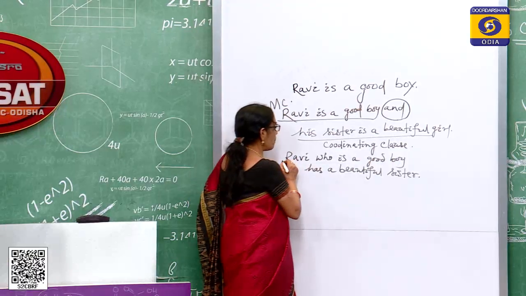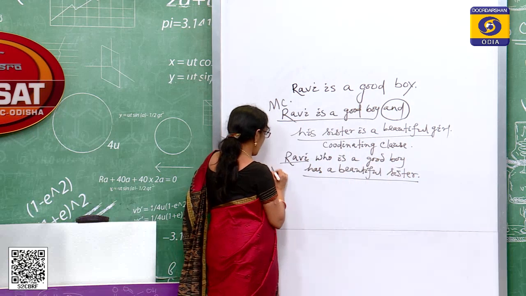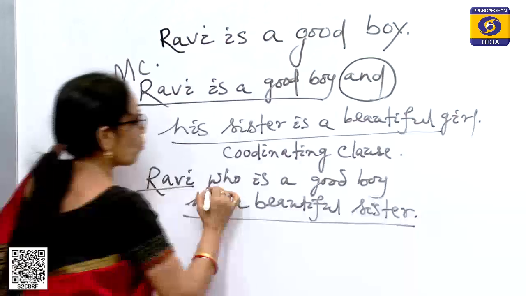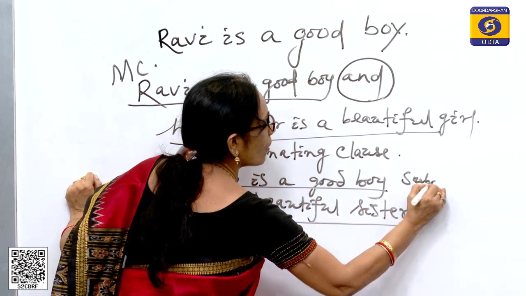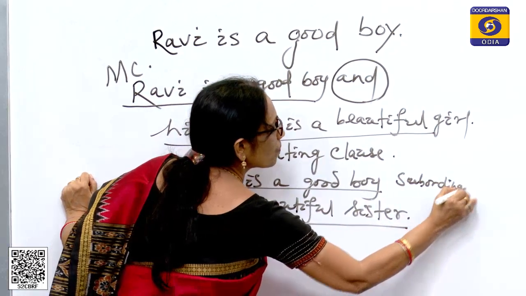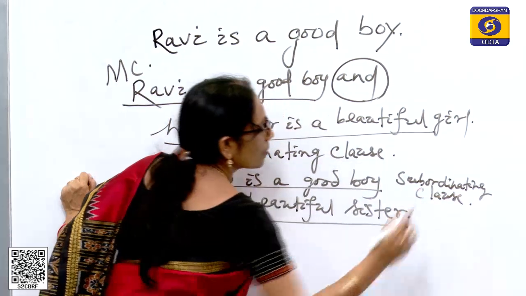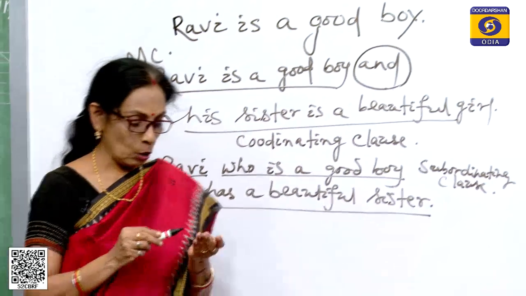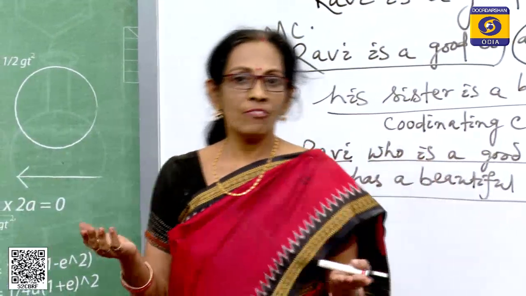And Rabi has a beautiful sister is the main clause. Who is a good boy is the subordinating clause. Now, I think you have understood everything I have taught you.